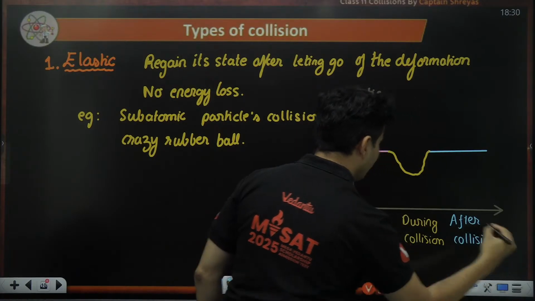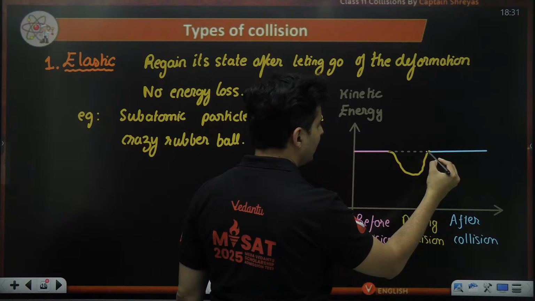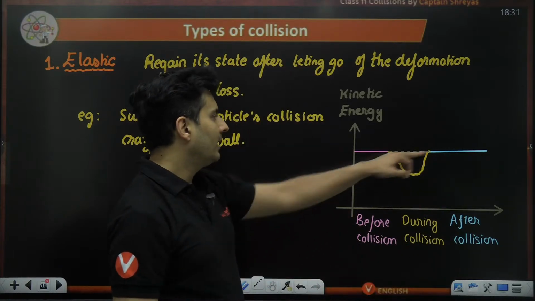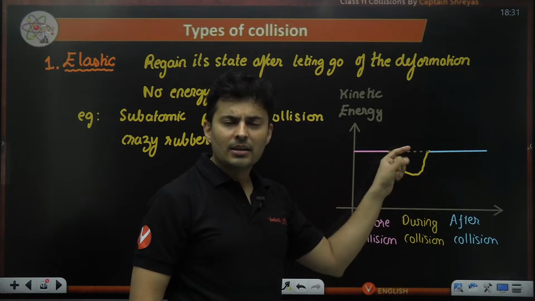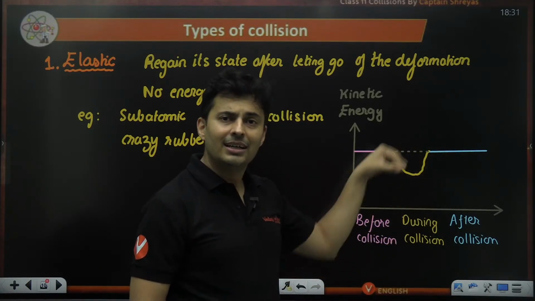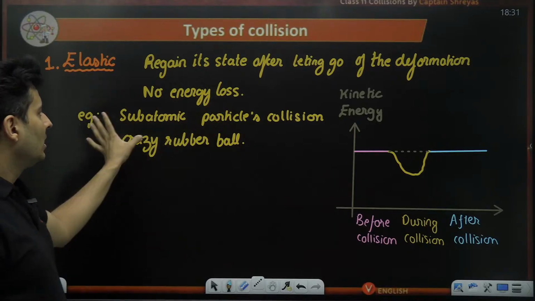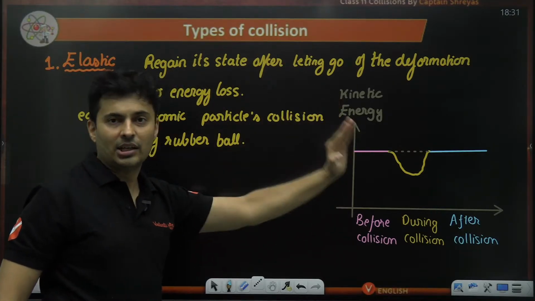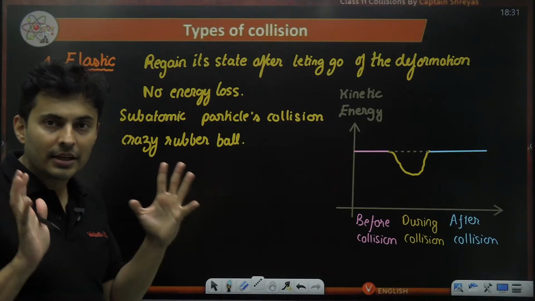As you can see very obviously, there is no change between the final kinetic energy and the initial kinetic energy. Only a temporary, small change was there, but it regained it. So that is why there was no energy loss. This is the perfect type of collision where nothing changes before and after, energy-wise.